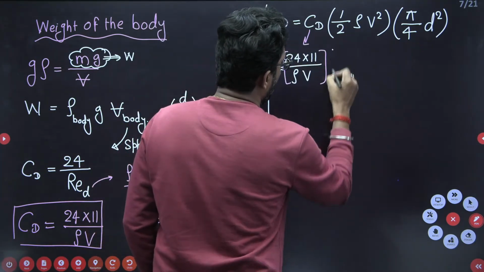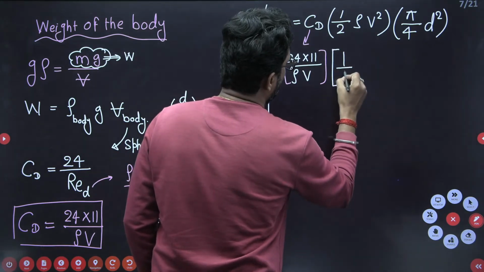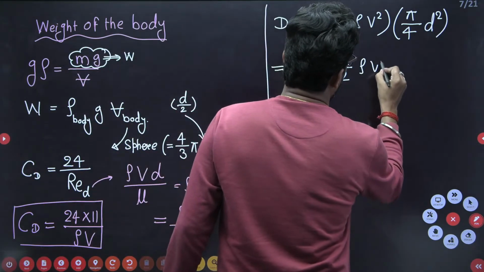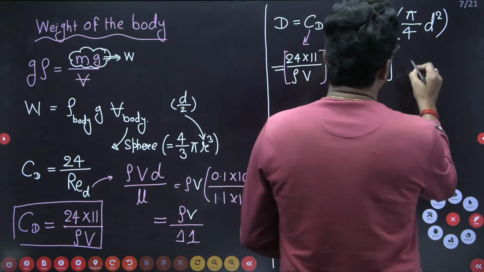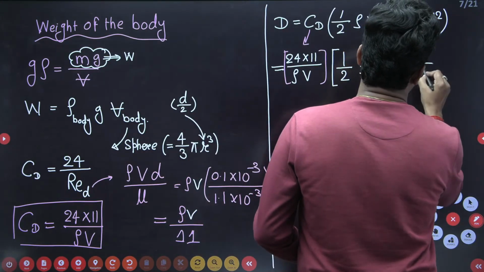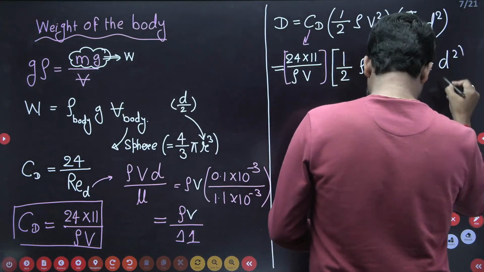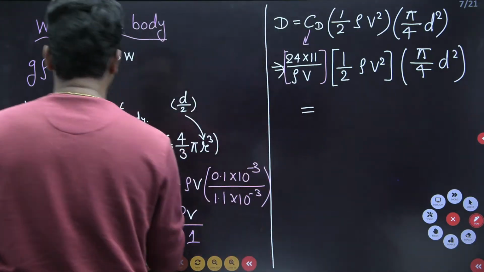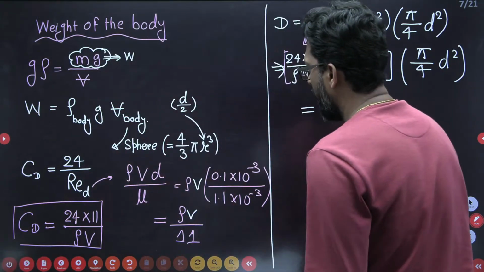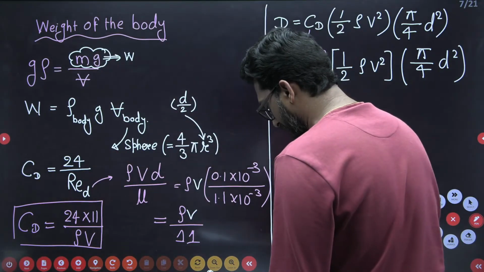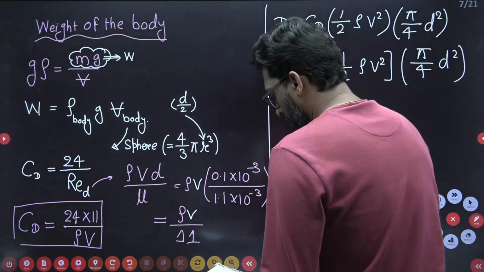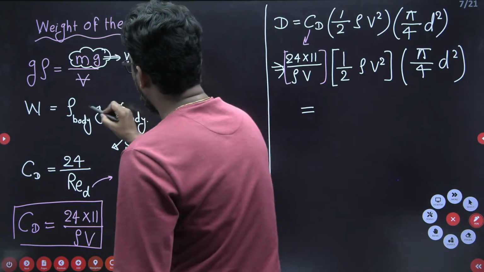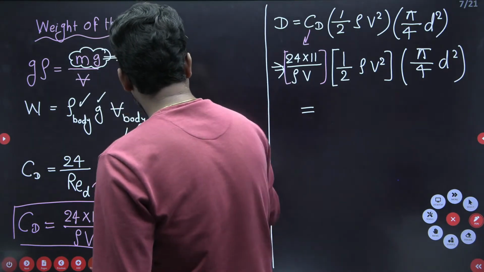Now in this one, half rho V square, here we have to write pi by 4 d square. So this is your drag, and this drag is equal to the weight. And what is the weight? If you convert into weight, the density of the body is given, g is given, and the volume in the form of diameter.